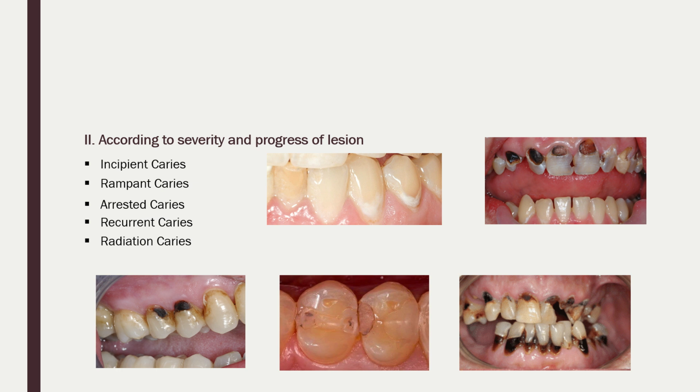So that causes radiation caries. Then according to age, first is the nursing bottle caries, that occurs in kids who take a bottle. Then the adolescent caries, which occurs at adolescent age. Geriatric caries, which occurs at a late age.